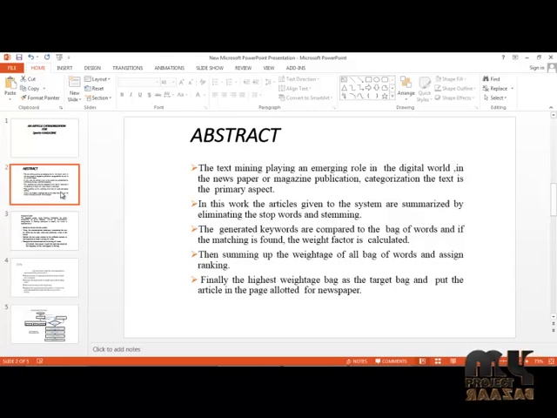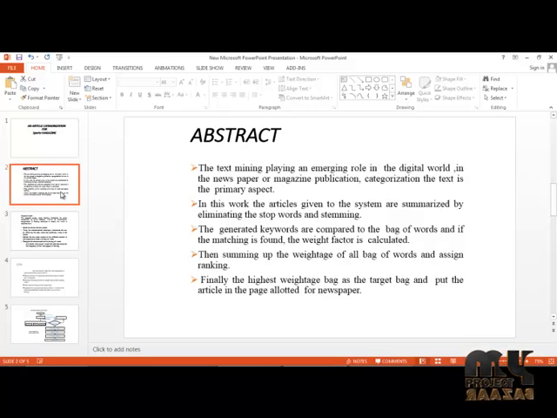For this process we are going to generate a set of keywords. This set of keywords is called the bag of words. From this bag of words, the matching against the original word content in the text document of the user input is calculated. This matching is performed between the words, and for this matching the weighting factor is calculated. The weight factor is based on the frequency and occurring terms of the document.